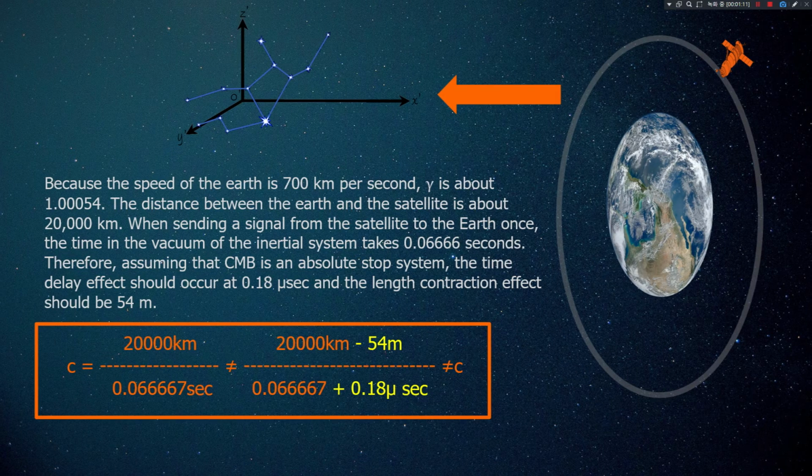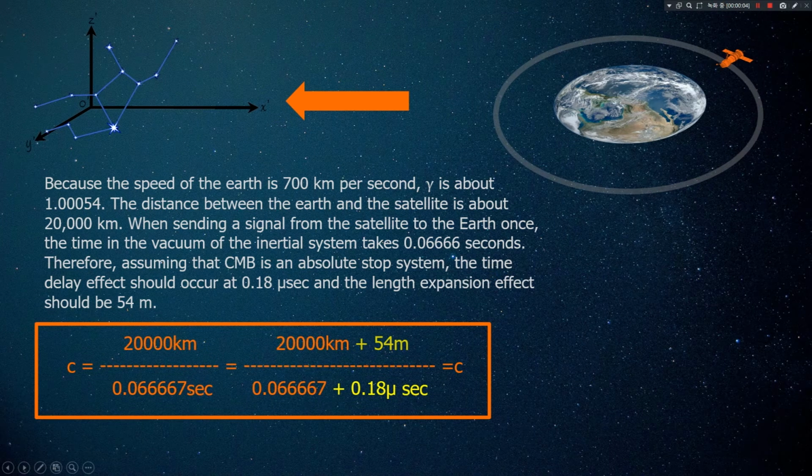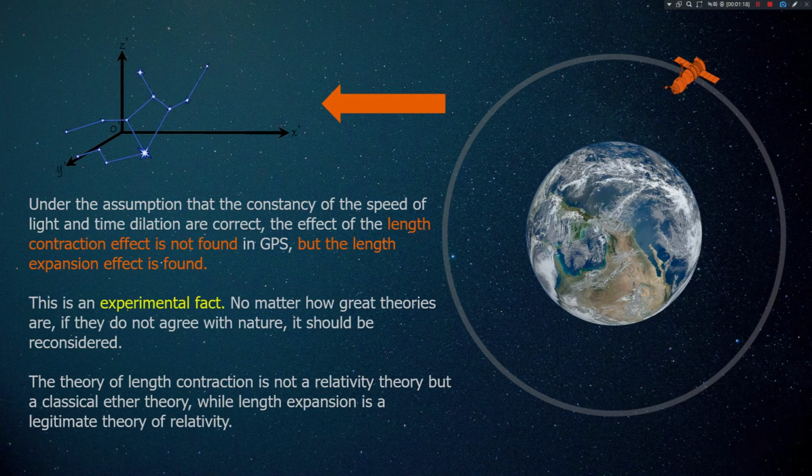If it is not the length contraction, but the expansion of the length that is correct, all these problems are solved. Here, there is the velocity of light represented as c. If, as shown in yellow, light contracts in length, it decreases by 54 meters. When the 54 meters is expanded, the speed of light is still held constant at the speed of light. Under the assumption that this is correct, the principle of constancy of light velocity and the time delay, GPS shows not a length contraction, but a length expansion. This is a fact, exactly what has been observed.